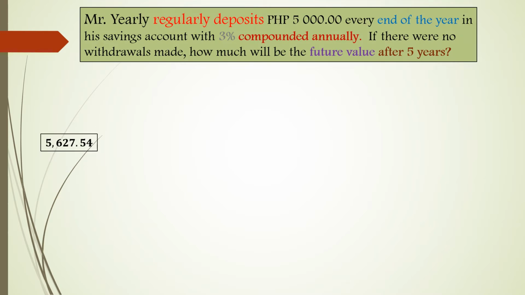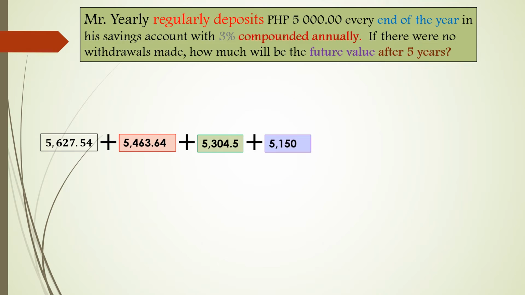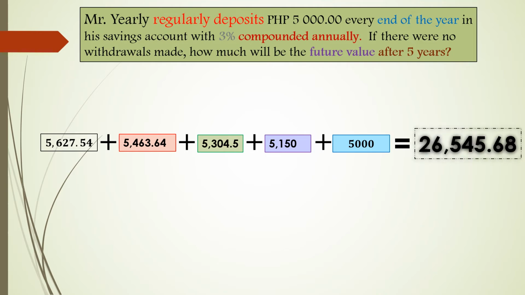Now, getting the total sum of interest annually, 5,627.54 for the first year added to 5,460.64 added to 5,304.5 plus 5,150 plus 5,000, total of 26,545.68.